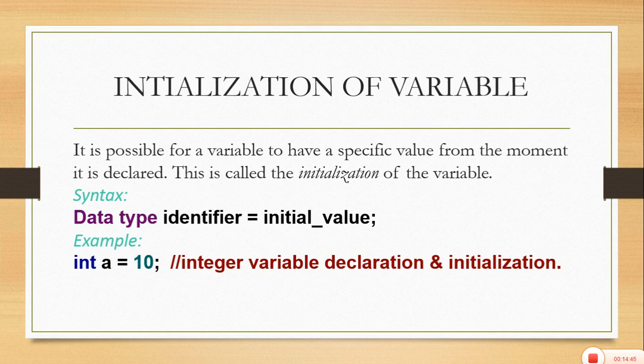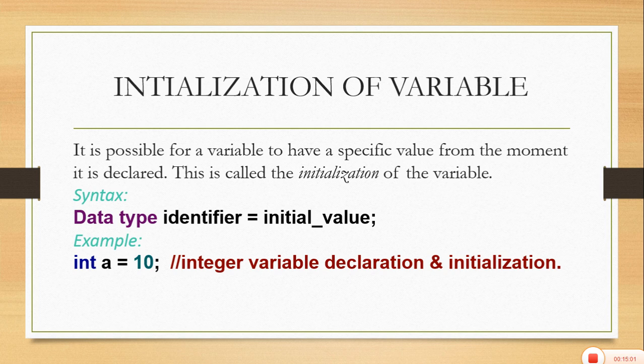The next important thing is the initialization of the variable. If you have declared a variable, it requires a value or a constant to be stored against this variable in the memory.